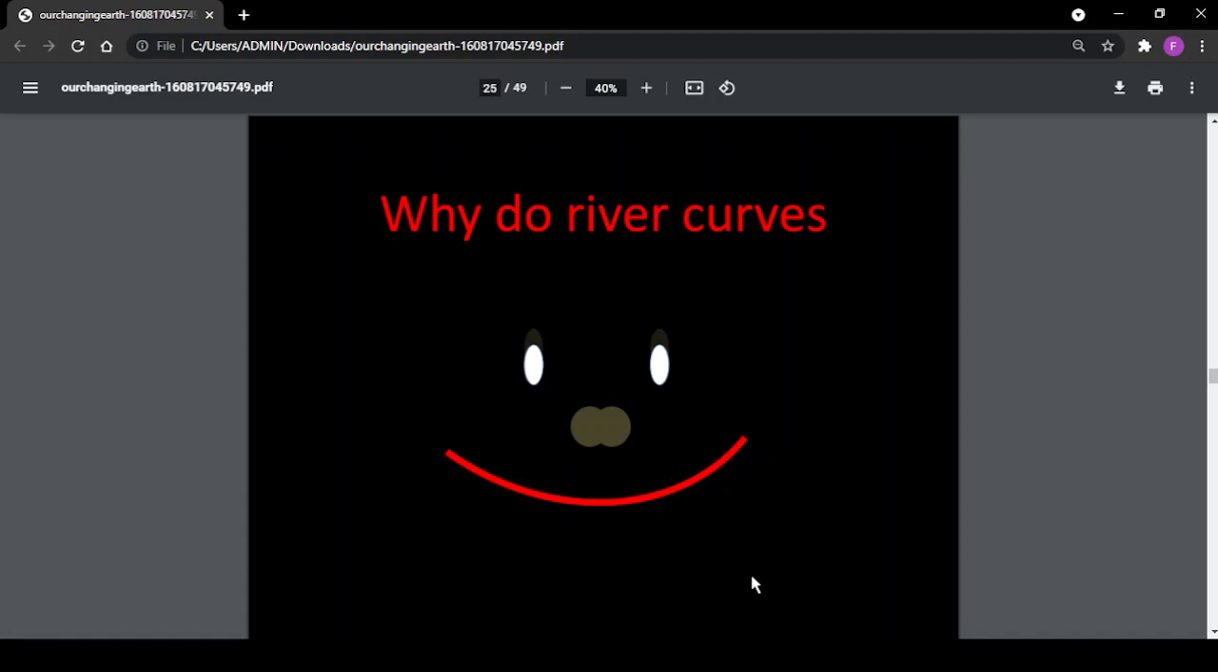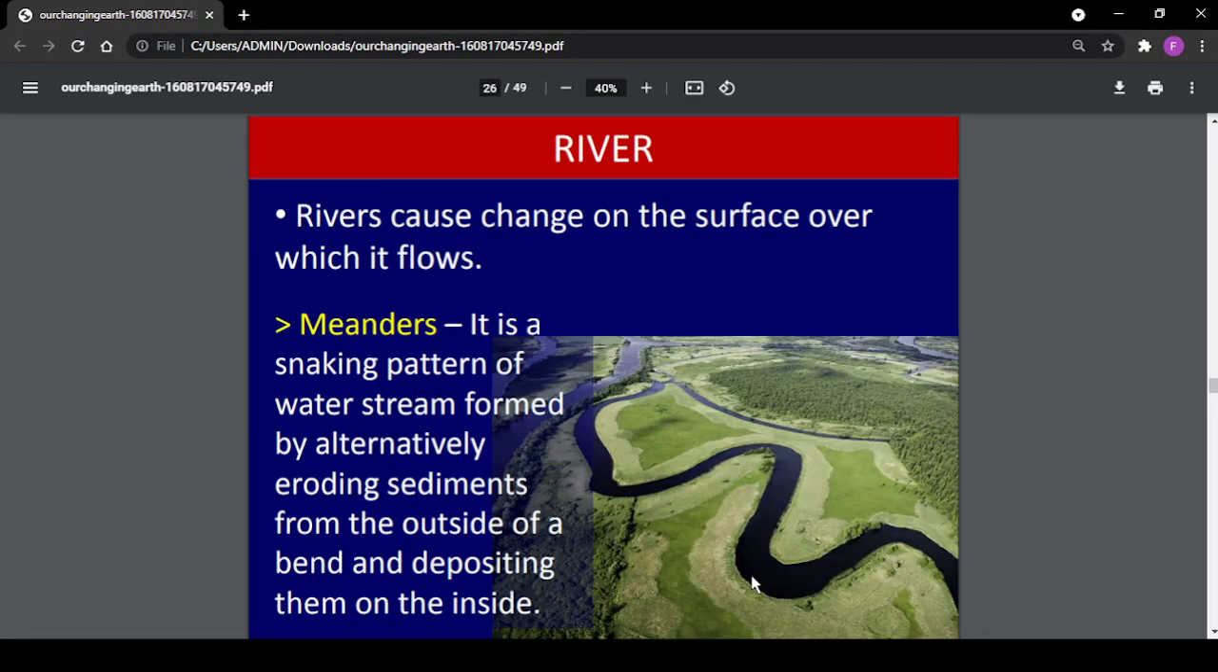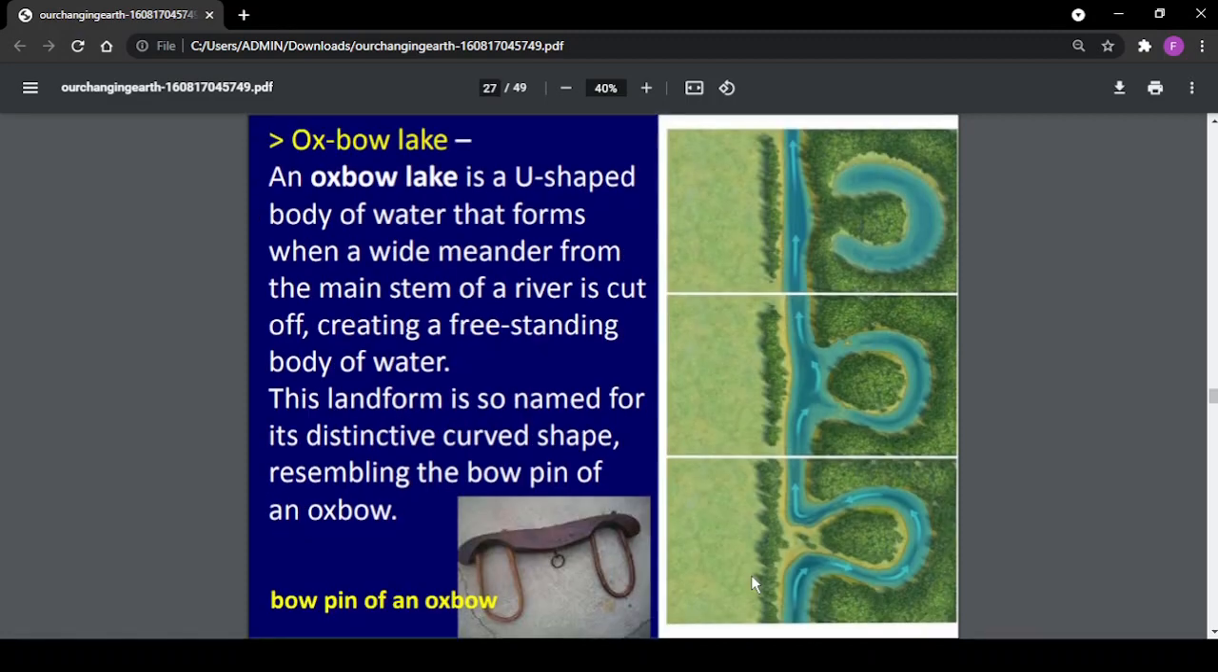Why do rivers curve? A river causes changes on the surface over which it flows. Meanders. A meander is a snaking pattern of a water stream formed by alternately eroding segments from the outer side of a bed and depositing them on the inside.